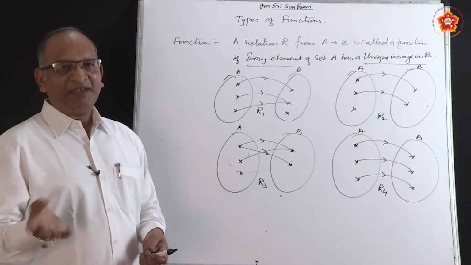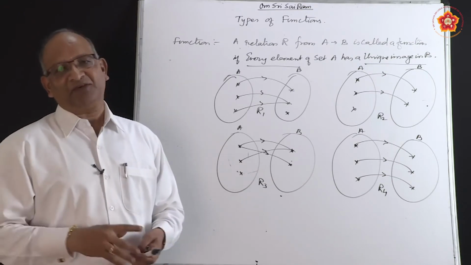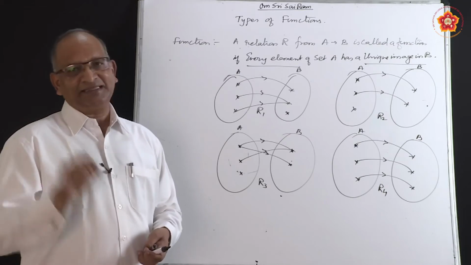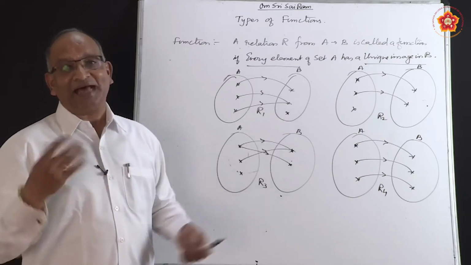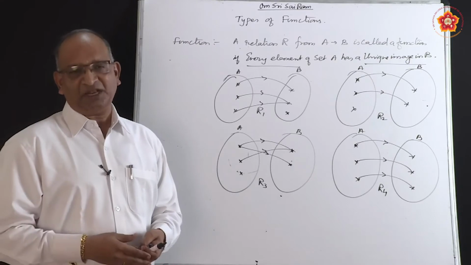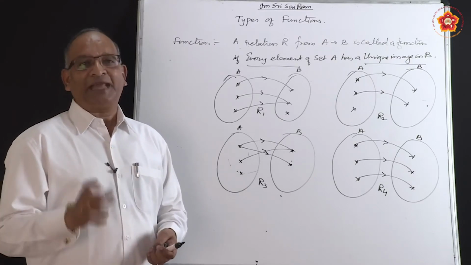So we will now come back to various types of functions which we are studying in this class. All this we have discussed last year. So this is just a revision of what you did. Now we come to types of functions.